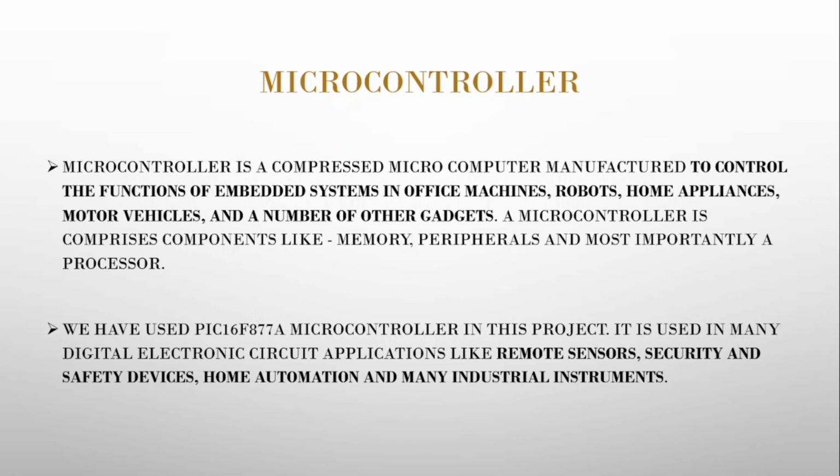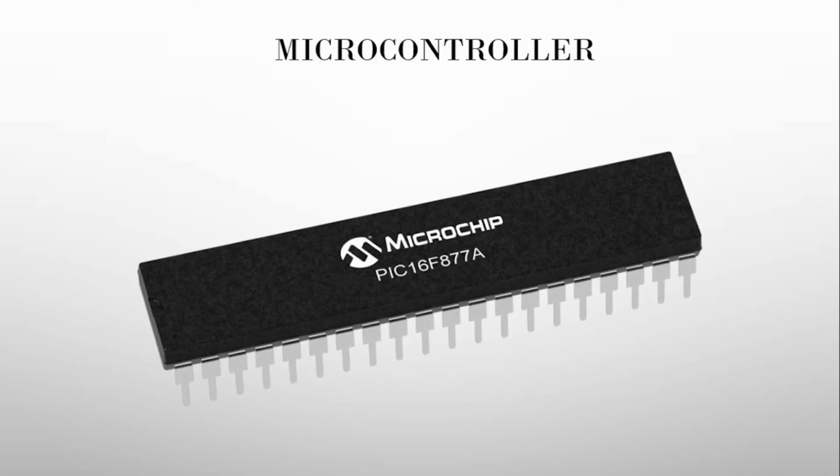We have used the PIC16F877A microcontroller in this project. It is used in many digital electronic circuits like remote sensors, security and safety devices, home automation, and many industrial instruments. This is the microcontroller we have used in this project, car black box. This is how it looks.